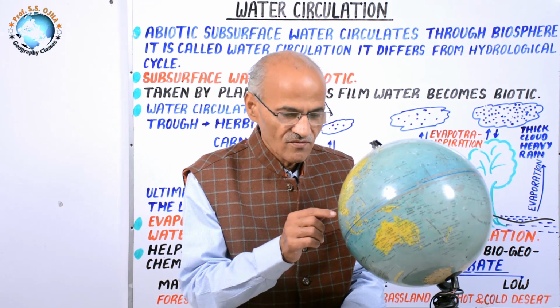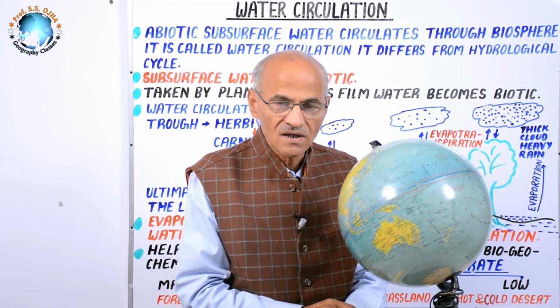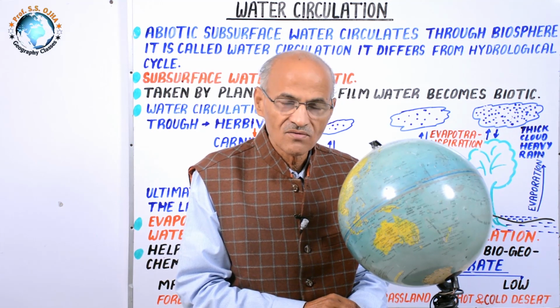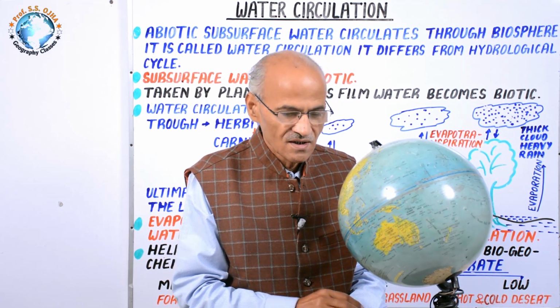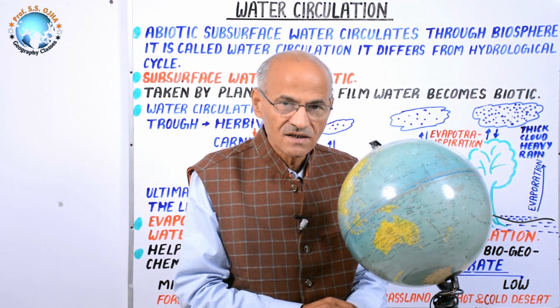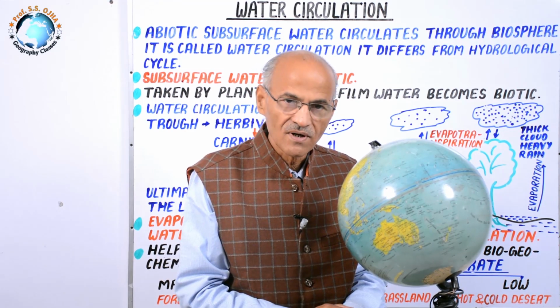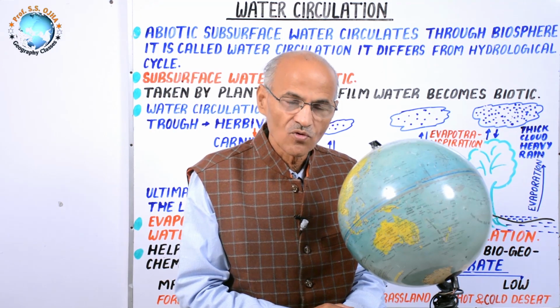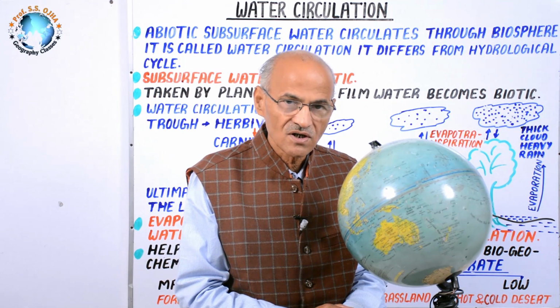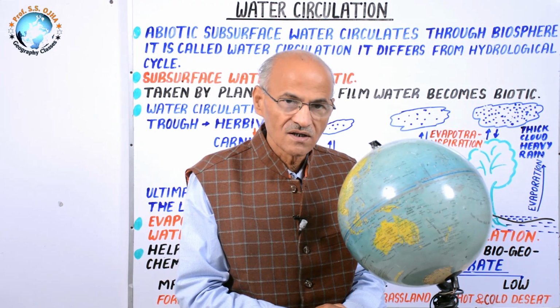While moving from the equator to both the poles, the water circulation rate or speed decreases. Why? Because the sun rays are slanting towards the pole and the intensity of heat also decreases. That's why the mechanism of evaporation and evapotranspiration decreases polewards. Hence, the water circulation rate decreases from equator to pole. To study in depth, we can divide in three groups.